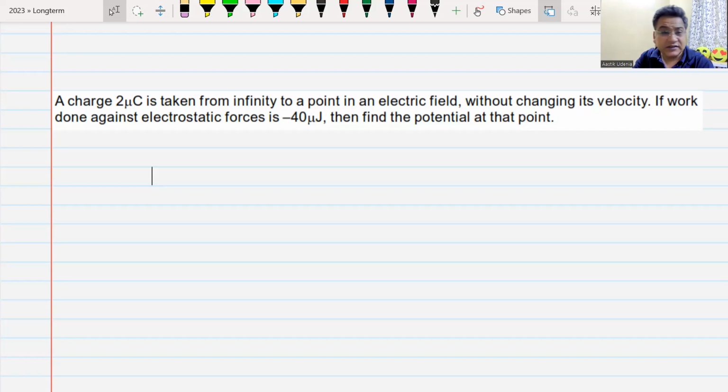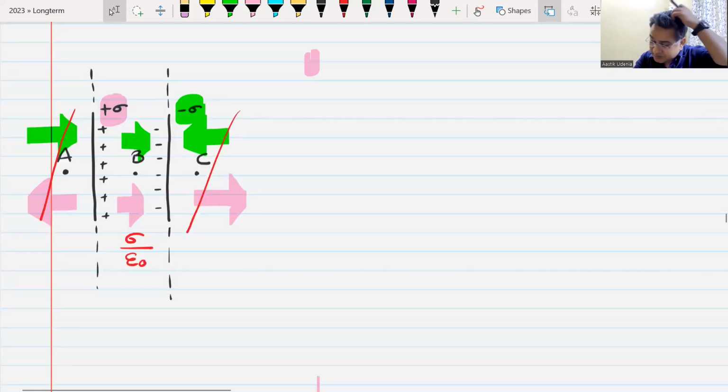This was a question that we did in class, I think on the 29th of January. I asked you to find the electric field at points A, B, and C. Do you remember this question? Yes, sir. I just saw this question yesterday while looking at the paper of 1st February.